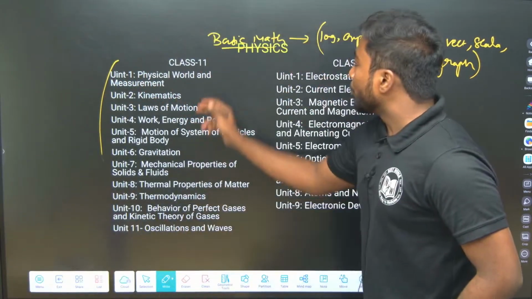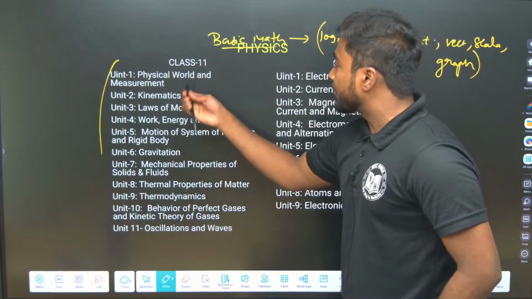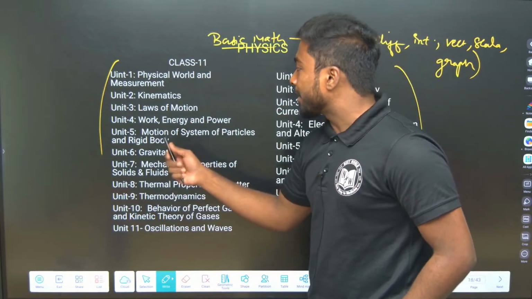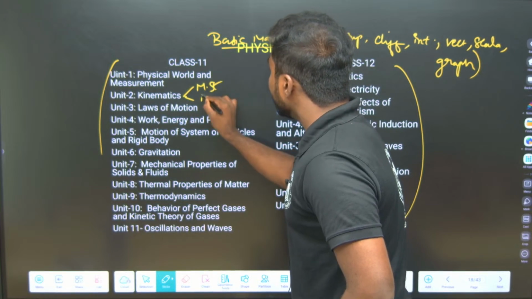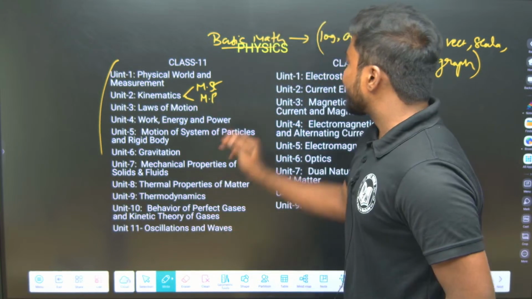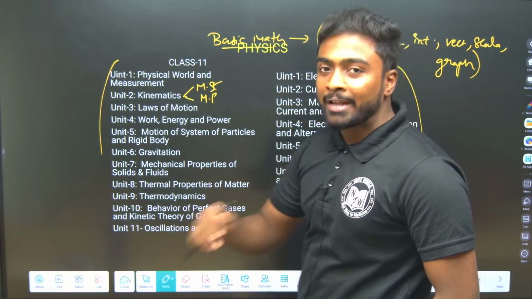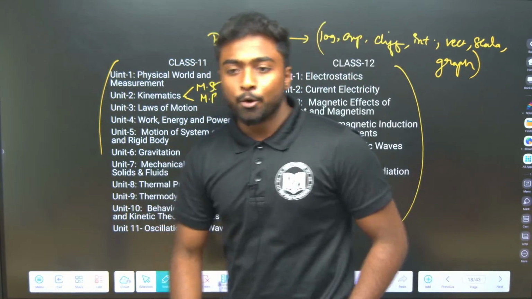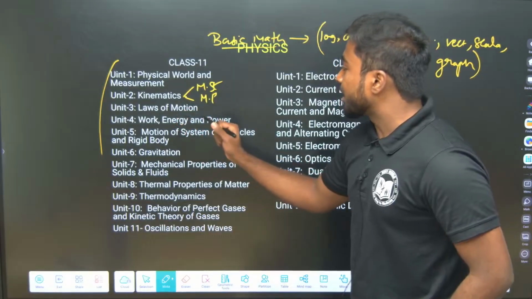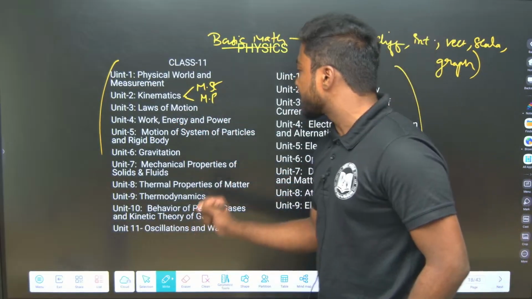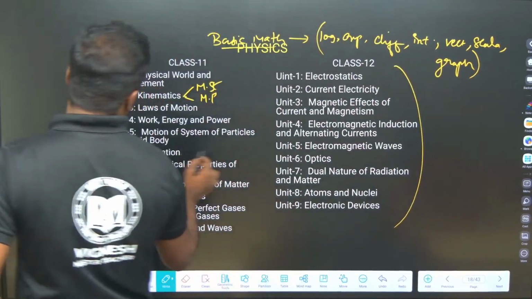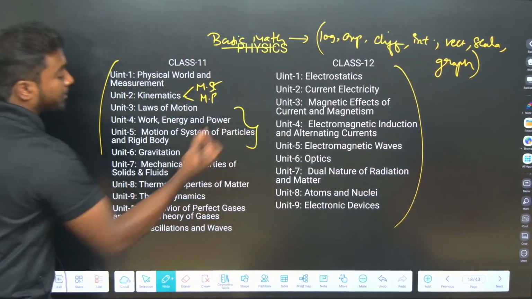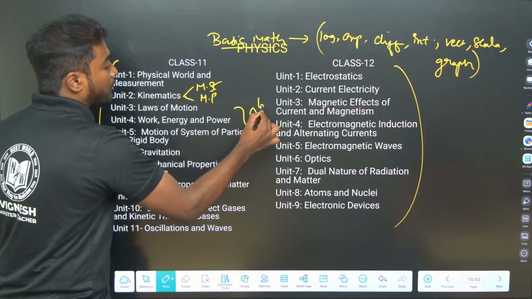When we come to class 11, these are the units: physical world and measurement, kinematics, which is motion in a straight line and then motion in a plane. Straight line means one dimension, plane means two dimensions. Then laws of motion, work power energy, motion of a system of particles and a rigid body. This is an important topic where we should concentrate, for circular motion also.